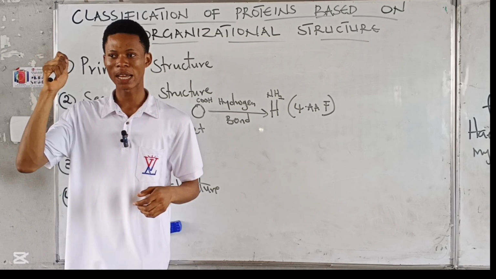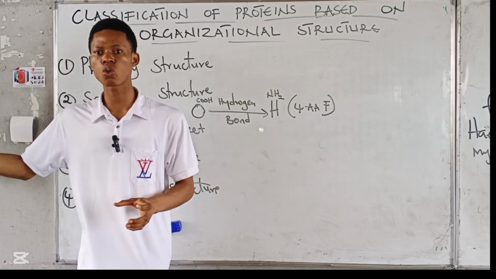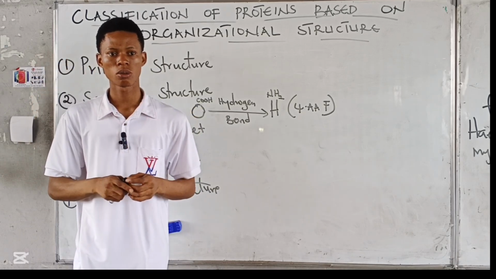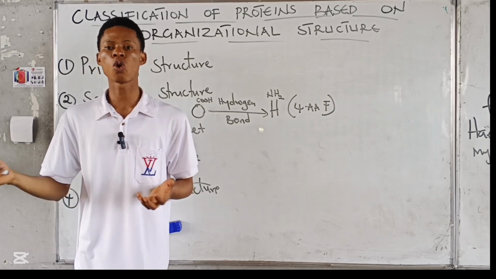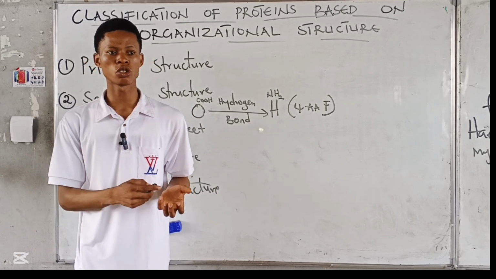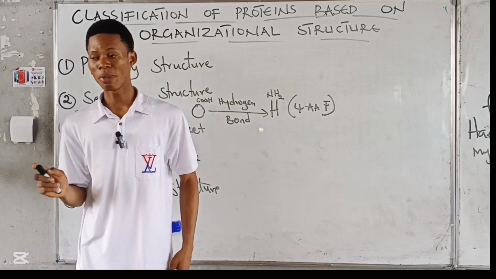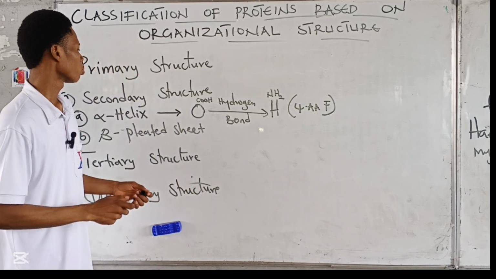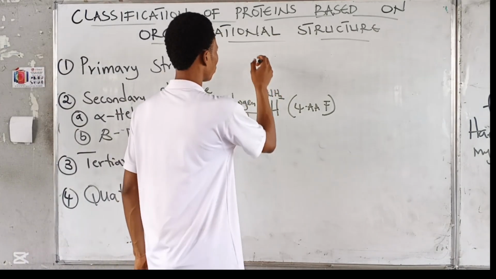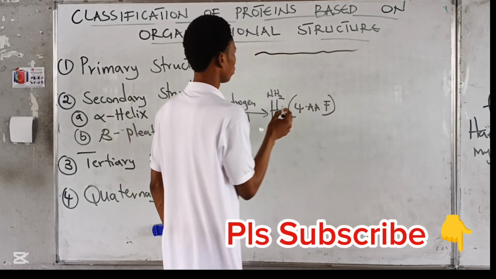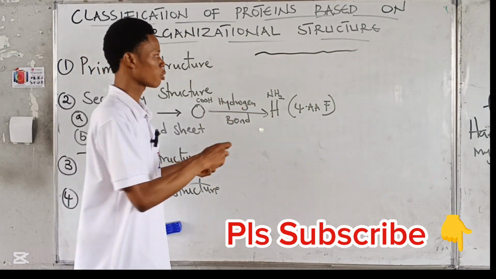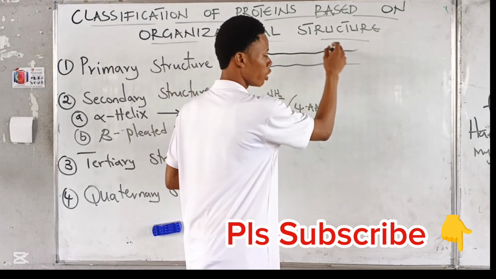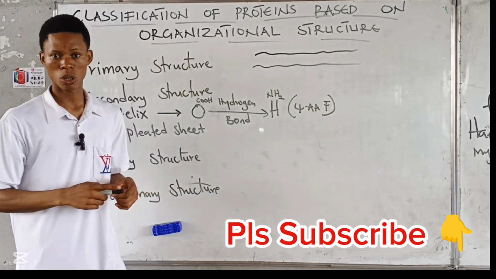Remember that we said if the protein contains one polypeptide chain, that protein is called what? I treated that last time. If a protein contains just one polypeptide chain, you call it a monomeric protein, right? If it contains 2 or more polypeptide chains, you call it a multimeric protein. Good. Now, if I have something like this as protein, this is monomeric, right? If I have something like this, 2 polypeptide chains, that's multimeric.